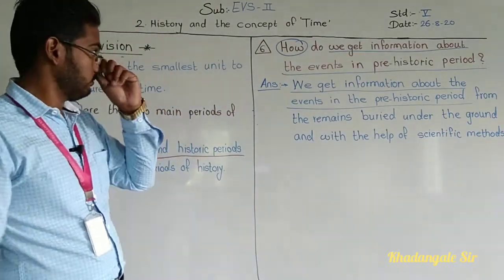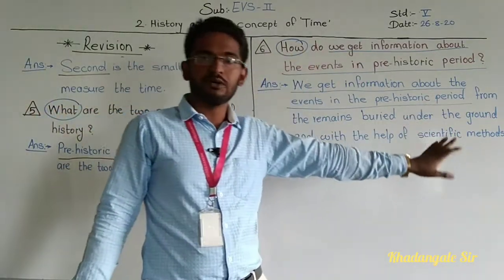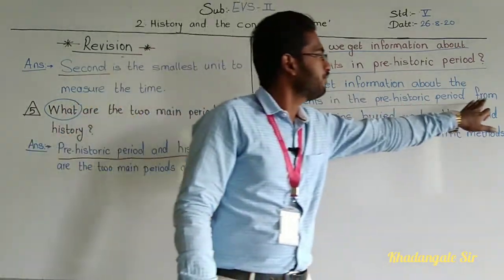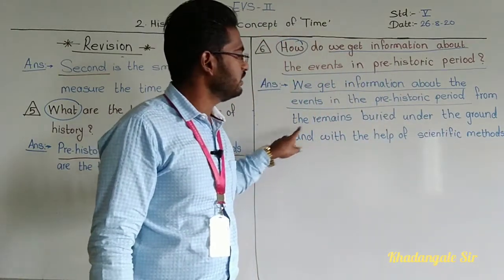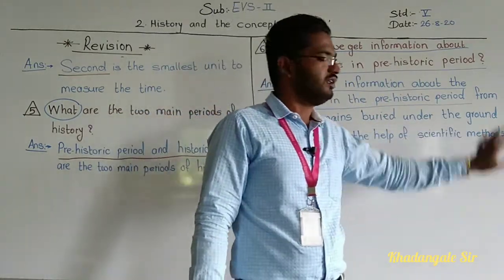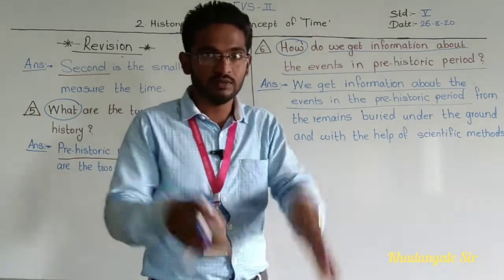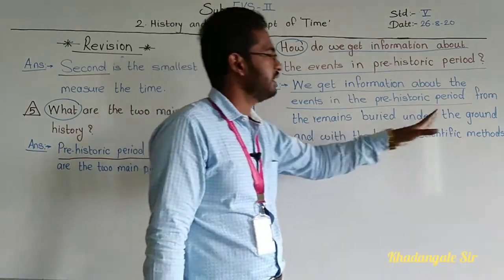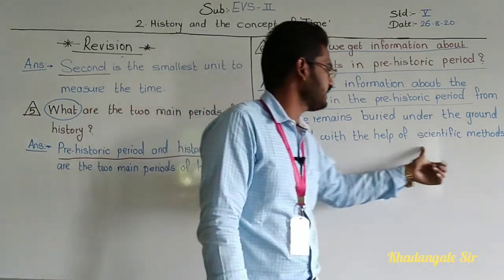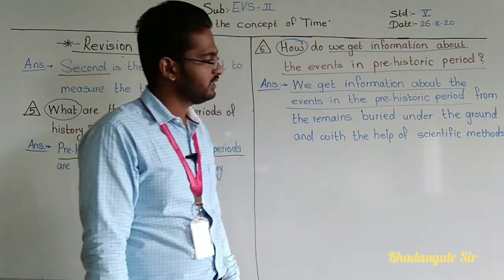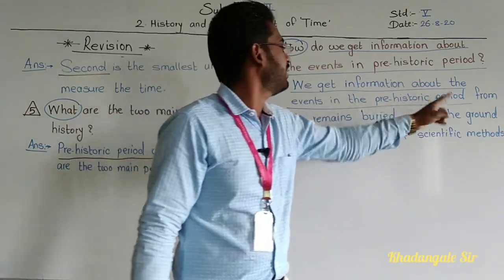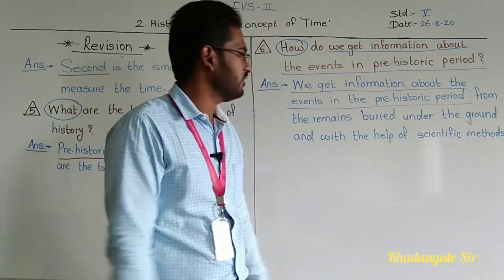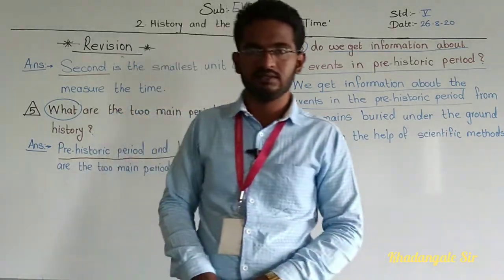Understood? Now, how is there, so at the last we have to write the answer. Here the answer is a little bit big. See, from the remains buried under the ground. Buried, I have told you, means put something inside the ground and put soil on it. So buried under the ground and with the help of scientific methods. Understood? We get information about the events in the prehistoric period from the remains buried under the ground and with the help of scientific methods.